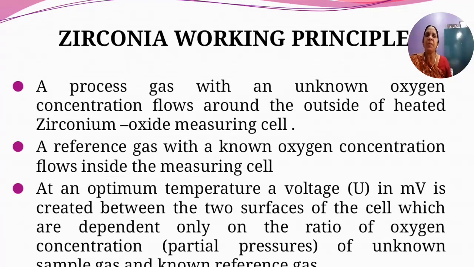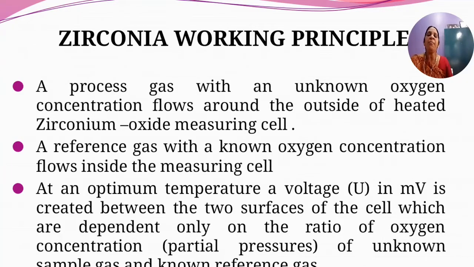When we see the working principle, a process gas with an unknown oxygen concentration flows around the outside of the heated zirconium measuring cylinder. As seen in the figure earlier, you have a zirconium cell. You pass the unknown oxygen concentration process gas outside the heated zirconium oxide measuring cell, and a reference gas with known oxygen concentration flows inside the measuring cell.